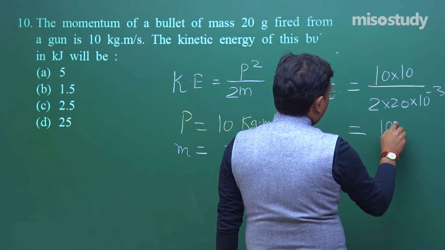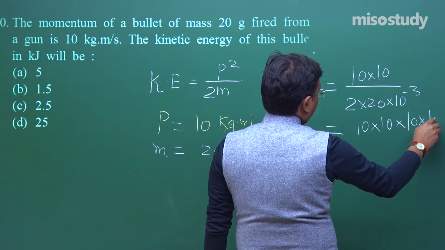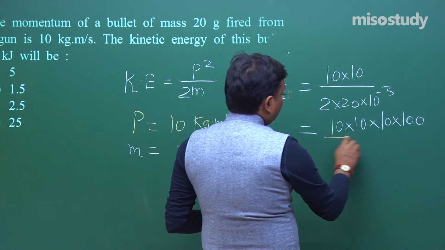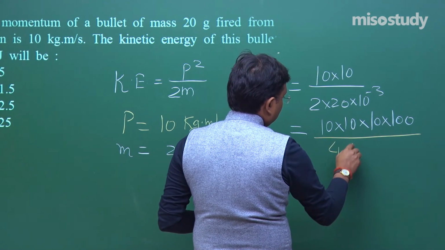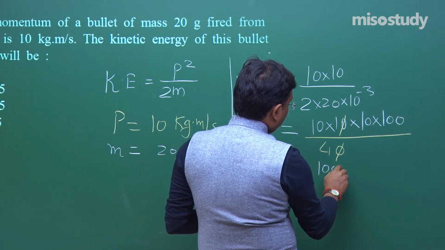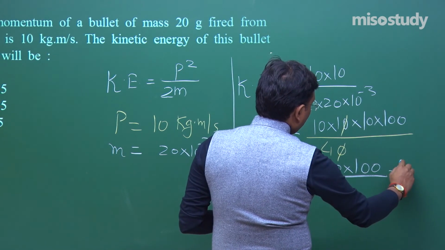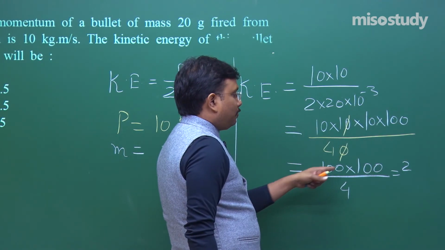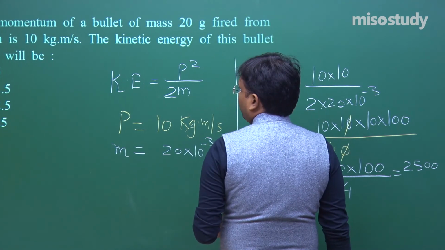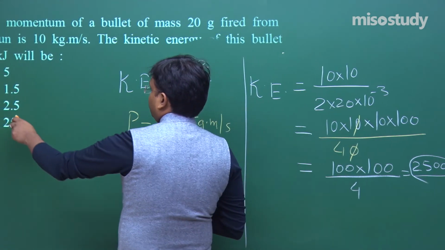So it will give you 10 into 10 into 10 into 100, minus 3 will come up, and then 40. Fine. So solve it, you will get 100 into 100 upon 4. So it's going to be 25, that is 2500. So kilo means 2.5 kilojoule, 2.5 kilojoule. So this is your correct answer.